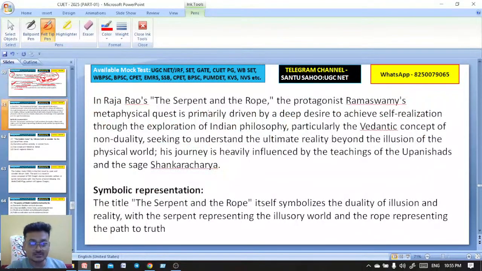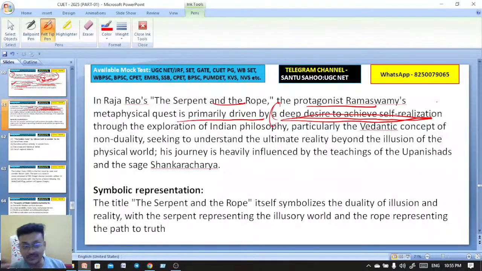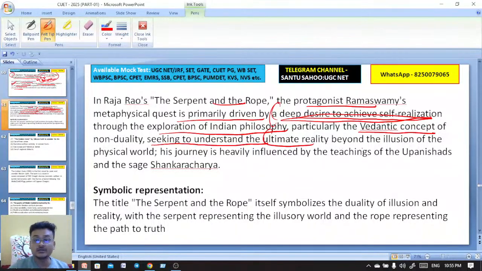In Raja Rao's The Serpent and the Rope, the protagonist Ramaswamy's metaphysical quest is primarily driven by a deep desire to achieve self-realization through the exploration of Indian philosophy, particularly the Vedantic concept of non-duality, seeking to understand the ultimate reality beyond the illusion of the physical world. His journey is heavily influenced by the teachings of the Upanishads and Sankaracharya.